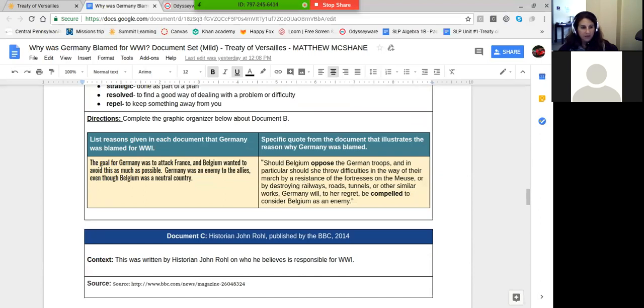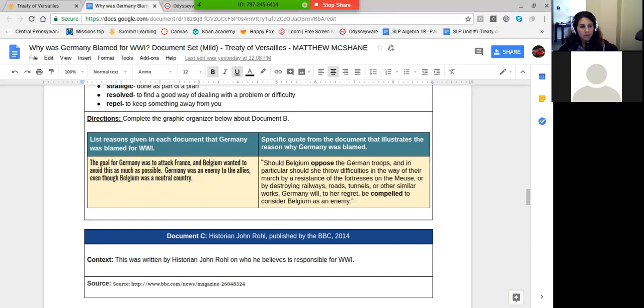Okay, next. Moving on, we see in document B that Germany wanted to attack France, and since Germany was an enemy to the Allies called the Triple Entente, which was made up of France, Great Britain, a bit of USA, they knew that, okay, Germany, we're going to blame you for this because you did this to us.